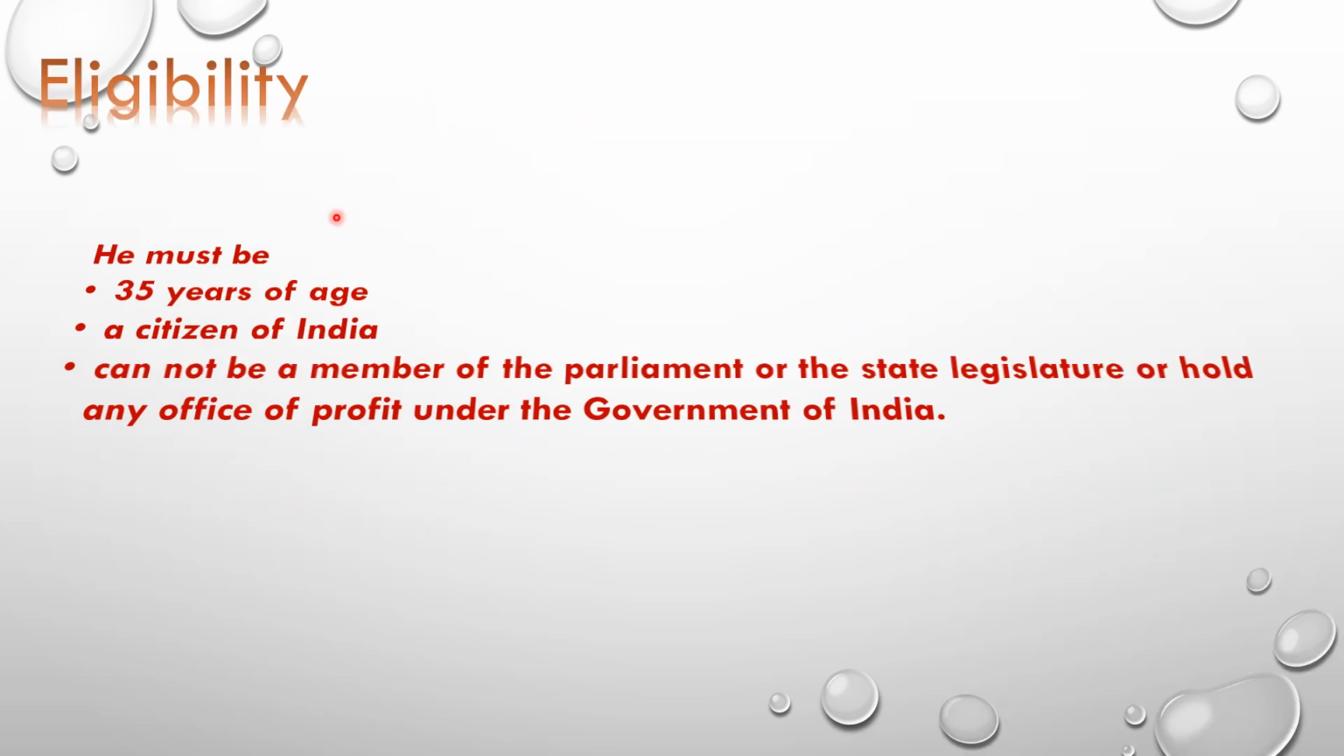Now, let's see the eligibility criteria to become the governor. He or she must be 35 years of age. He must be a citizen of India. He or she cannot be a member of the parliament or the state legislature or hold any office of profit under the government of India.